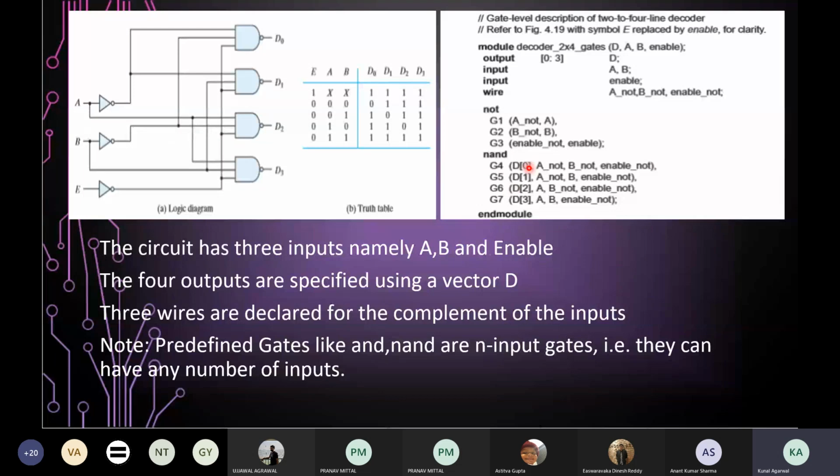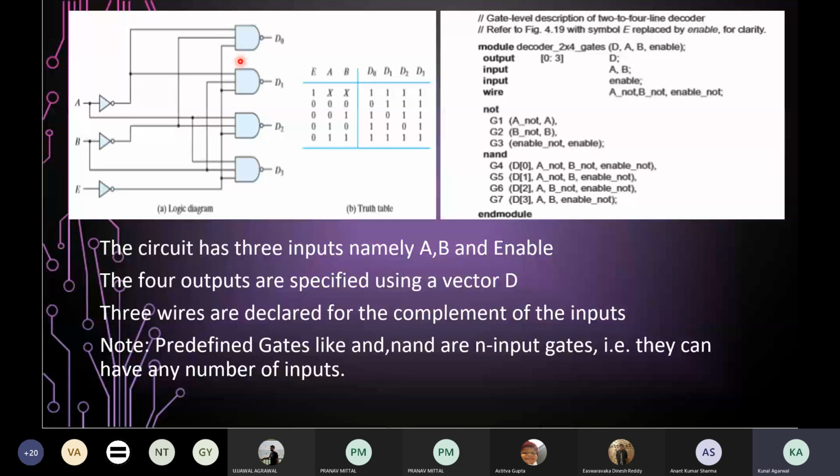Now then we have the three input ports A0, B0 and enable not in case of gate 4, that is G4. So what you notice here is that the predefined gates in Verilog HDL are n-input gates. So there is no upper limitation that for a given gate you can use only two input values. As in this case the gate G4 has three inputs, namely A0, B0 and enable not.